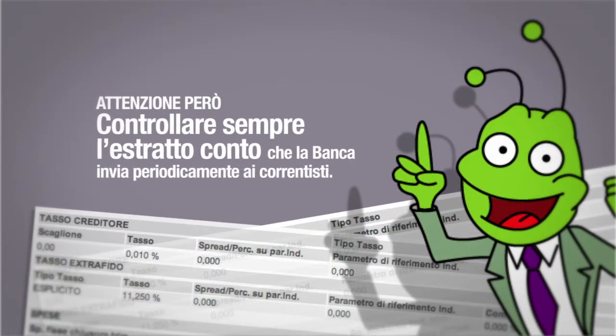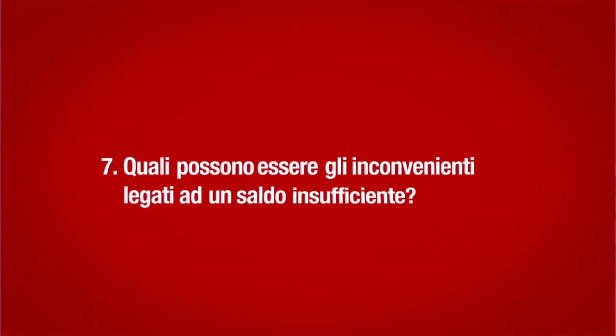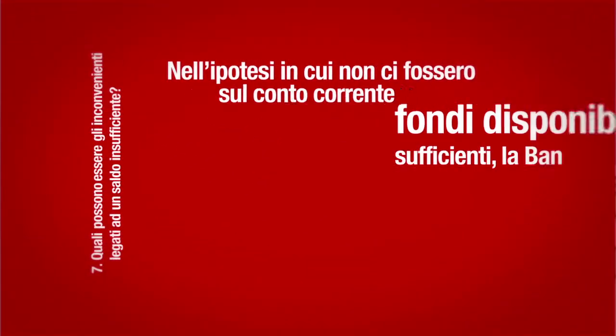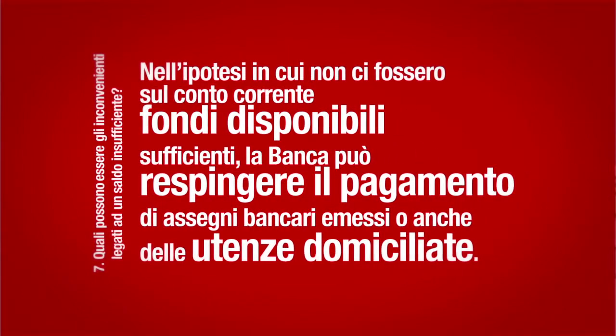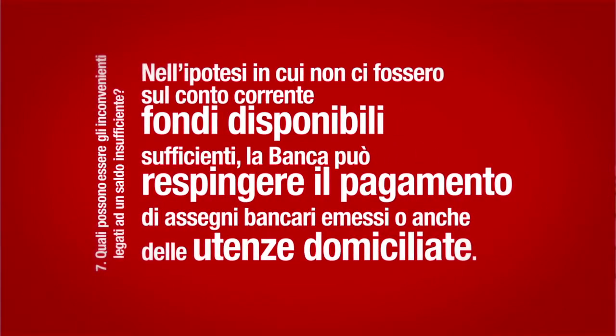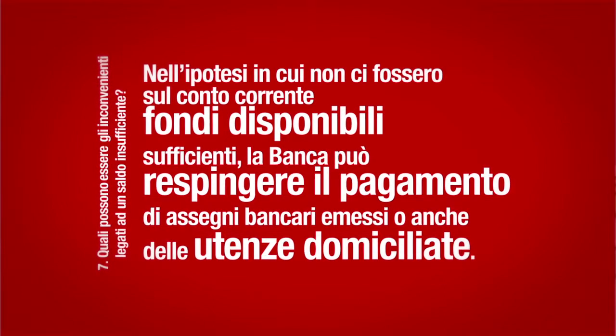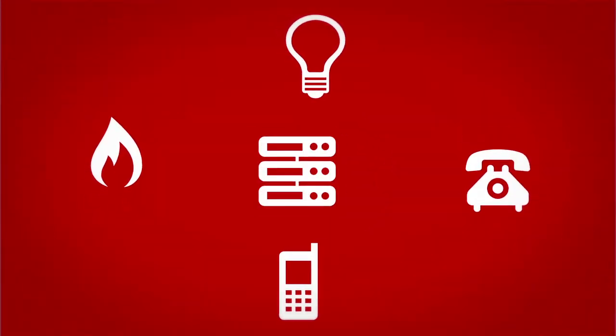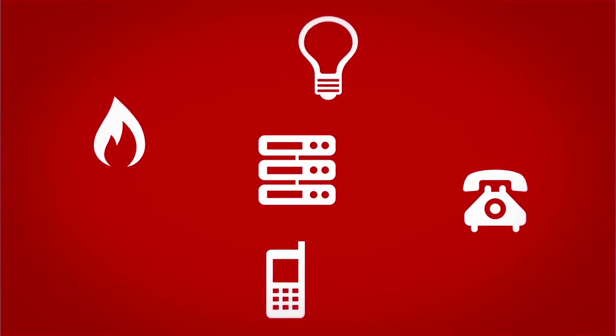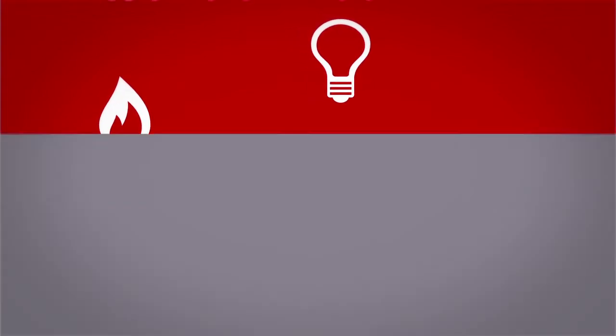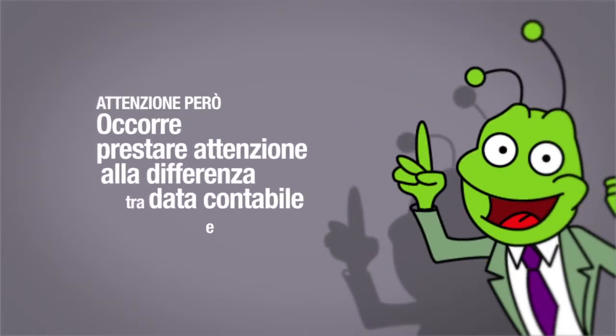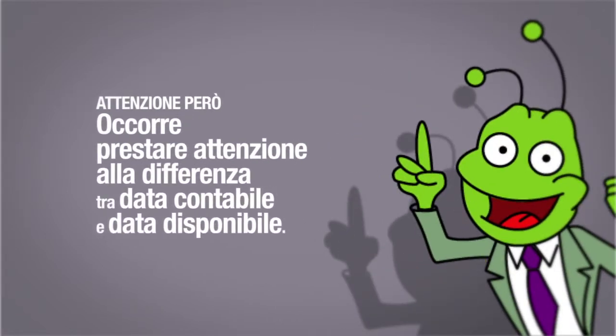Caution! Take care to check the current account statement, because it contains the account balance at a certain date and a summary of movements made. What sort of setbacks are tied to having an insufficient balance? The bank can refuse payment of bank checks issued or even permanently domiciled utility bills, with possible negative reports in public and private databases habitually consulted by banks and financial companies when customers apply for financing. Caution! It is necessary to pay attention to the difference between accounting date and cleared date.